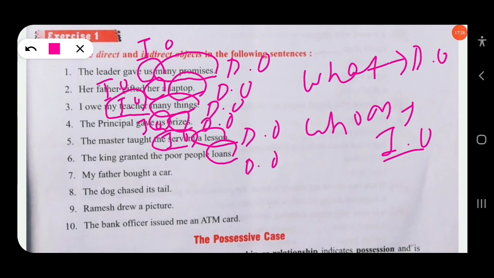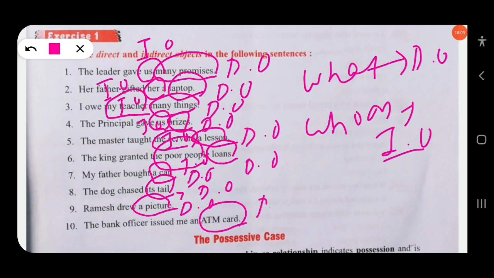My father bought a car. There is only one object, the direct object: what? A car. There is no indirect object. The dog chased its tail. Chased what? Its tail, the direct object. Ramesh drew a picture. Drew what? A picture. There is only one object, the direct object. The bank officer issued me an ATM card. Issued what? An ATM card, the direct object. Issued to whom? Me, the indirect object. Clear?